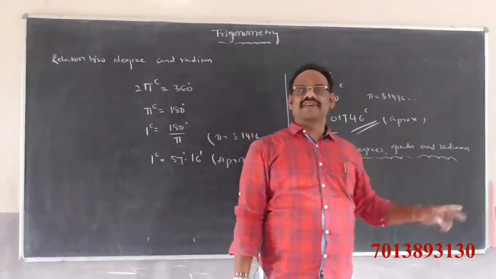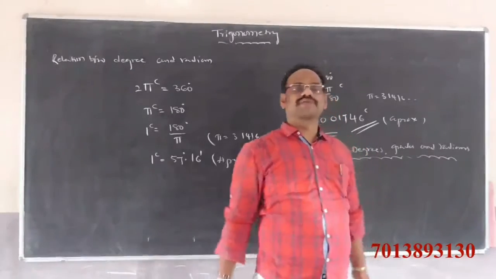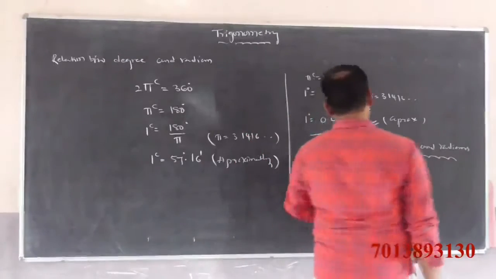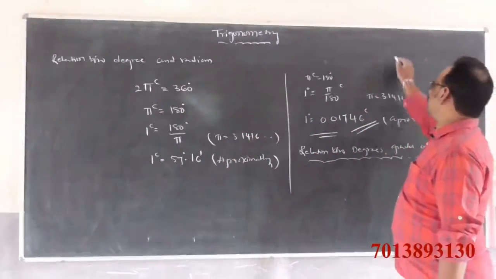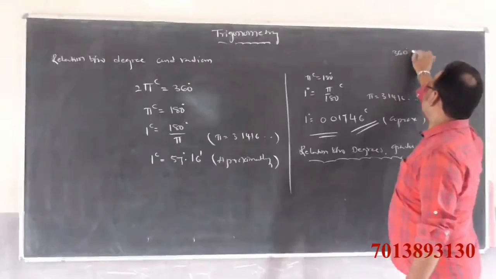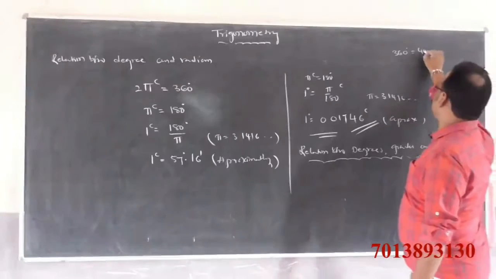If radians is given, how to convert it into grades? If grades is given, how to convert into radians? Already we discussed that one complete angle is 360 degrees. In grades, one complete angle is equal to 400 grades.